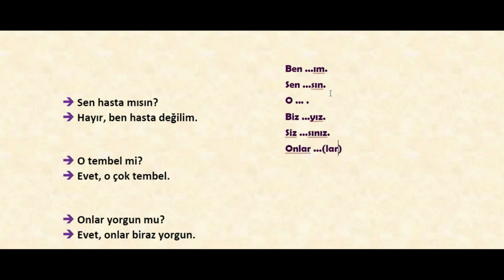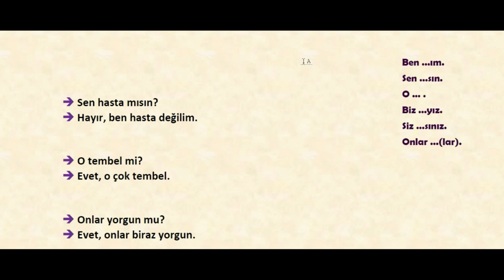So we had two options with onlar. One was just using like o. In the o we didn't add any personal suffix. So with onlar also we may not add any personal suffix, or we can add lar or ler, we said. So here we see in that way. Onlar blah blah lar. Okay.